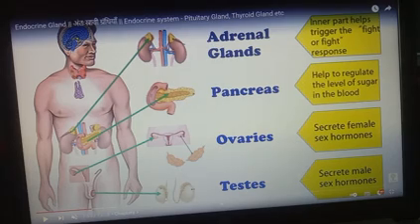So these are the different locations of the glands, but we don't have to discuss all of these. We only have to discuss the secretion of the ovaries and testes that we have discussed so far.